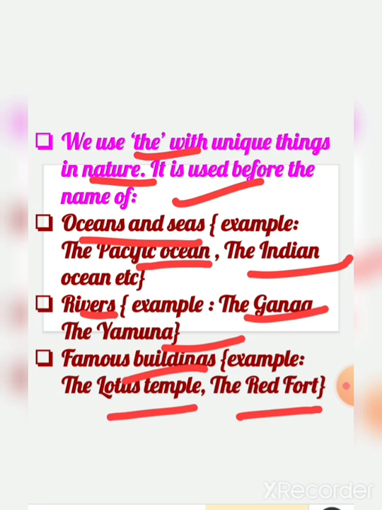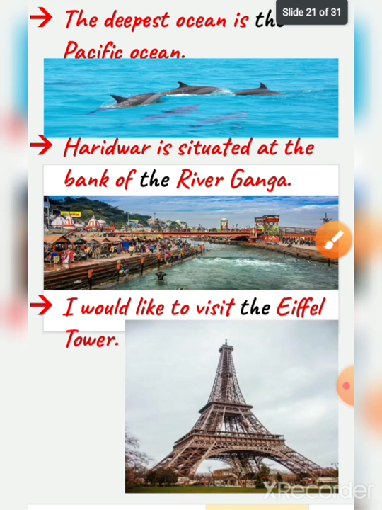Only one Ganga river is there. Only one Yamuna river is there. Only one Lotus Temple is there. Only one Red Fort is there. So we use the with unique things in nature. The deepest ocean is the Pacific Ocean.